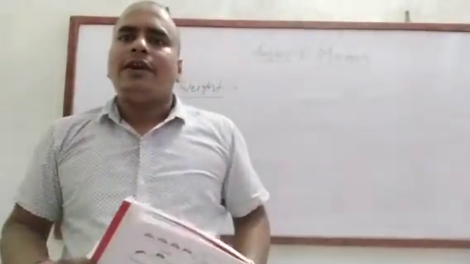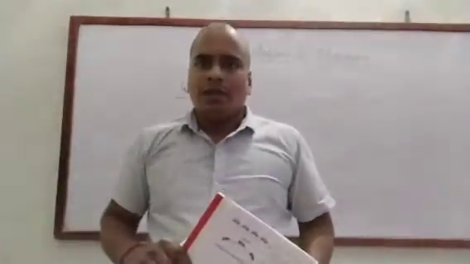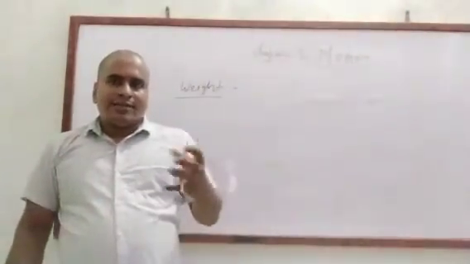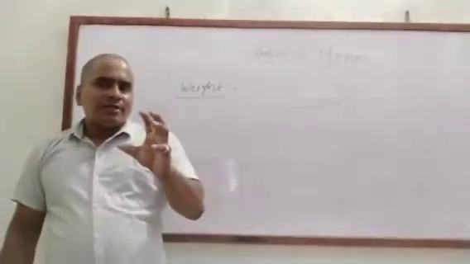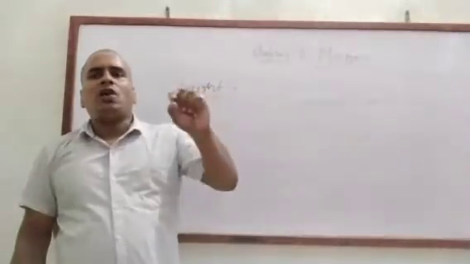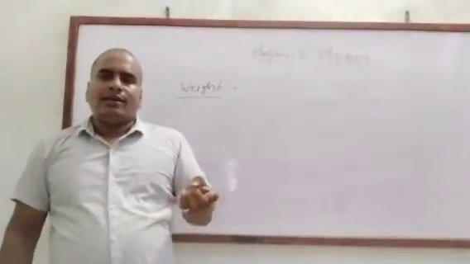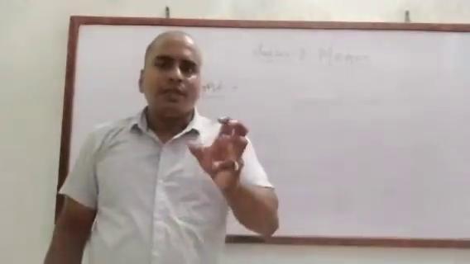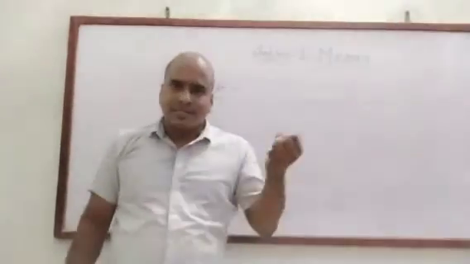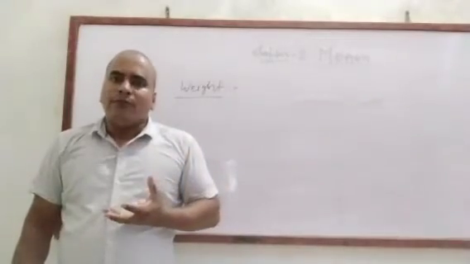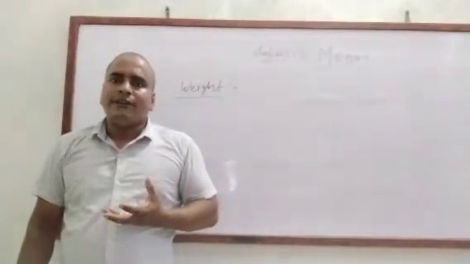Weight is in terms of force exerted on the body by the earth.